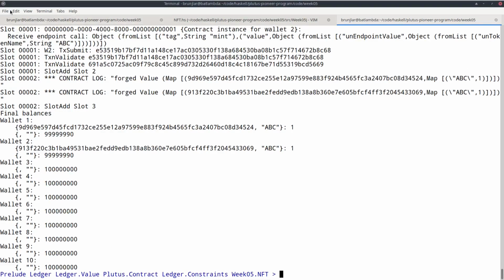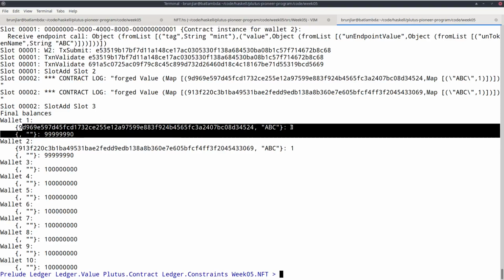And I end up with real proper NFTs. And the two wallets result in different ones. So now this is a proper NFT. So wallet 1 and wallet 2 have both minted proper NFTs. And nobody will be able to mint something with this currency symbol ever again.